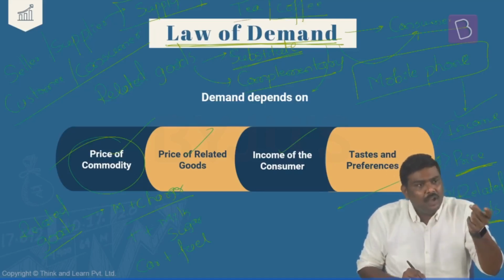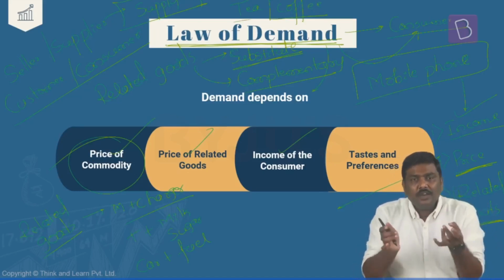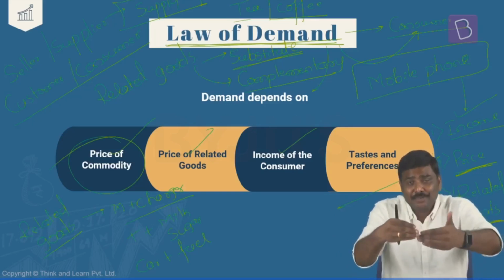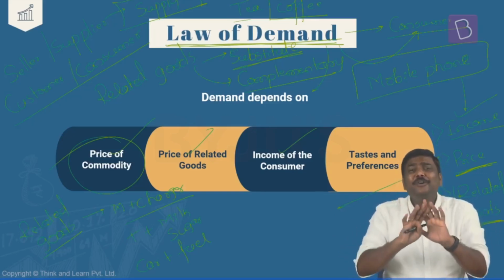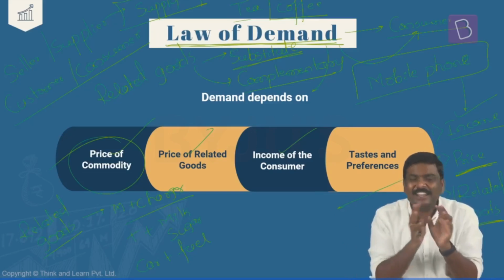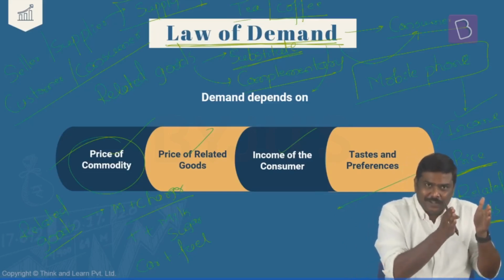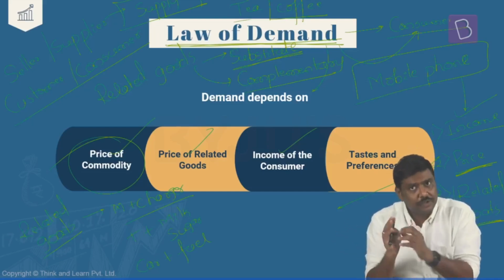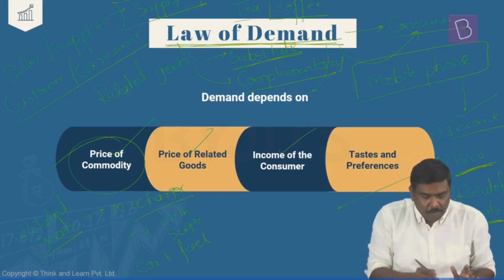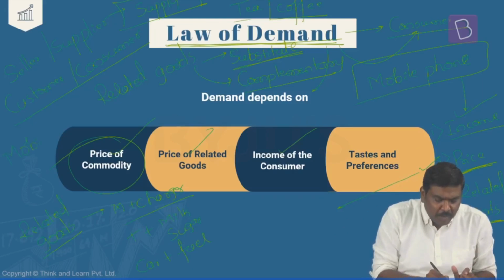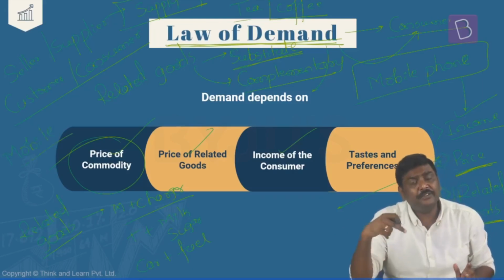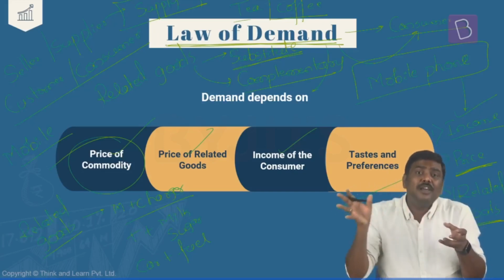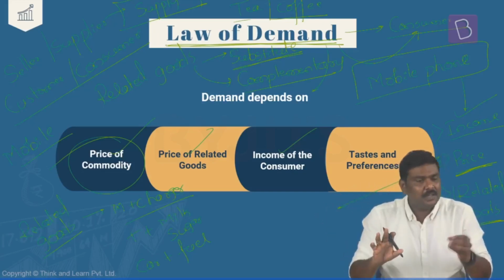Either you will consume tea or you will consume coffee. None of us will combine both tea and coffee and consume it. Again, if there are some people who are doing it, don't worry about them. But essentially the idea is either you consume tea or you substitute that with the consumption of coffee. Or else, let me give you another example. Mobile phones. There are different mobile phones in the market produced by different manufacturers. You will purchase one of these particular mobile phones.